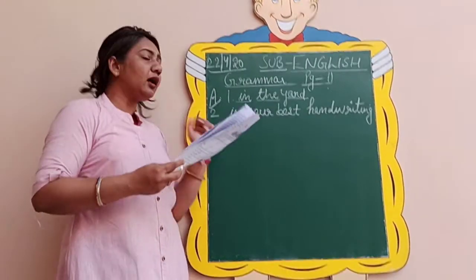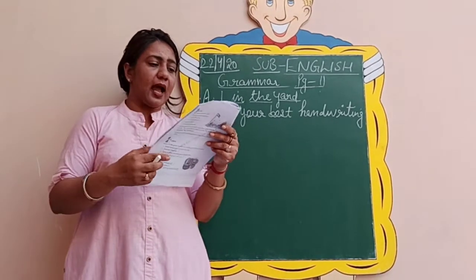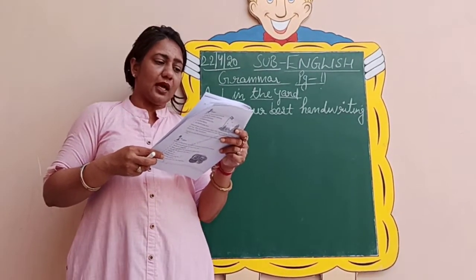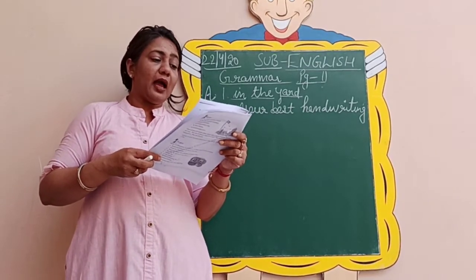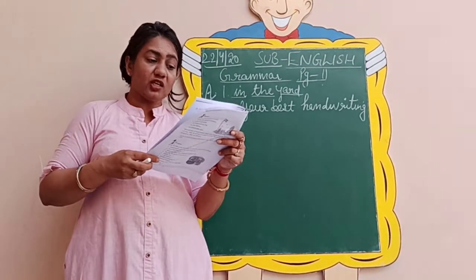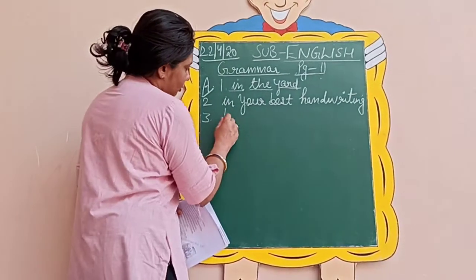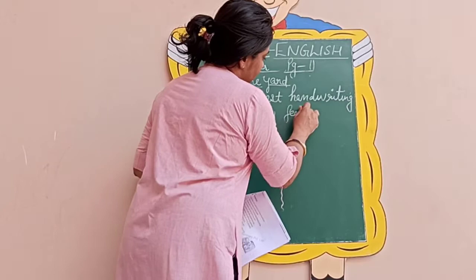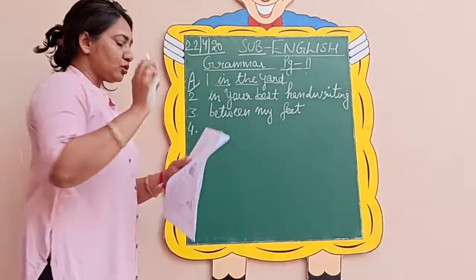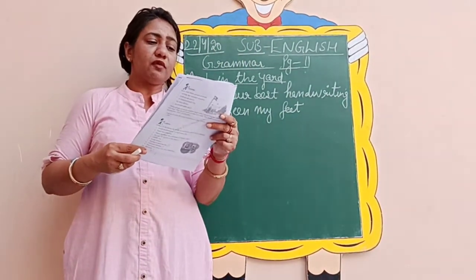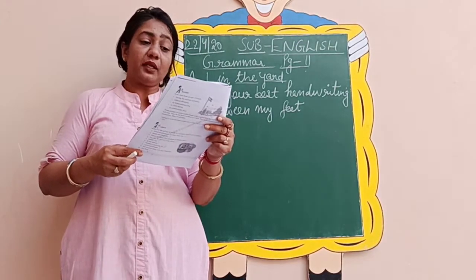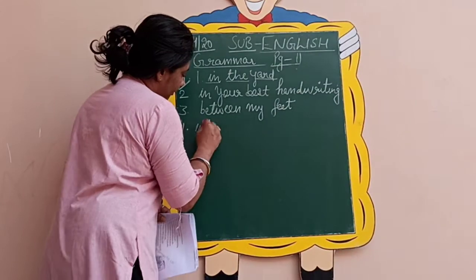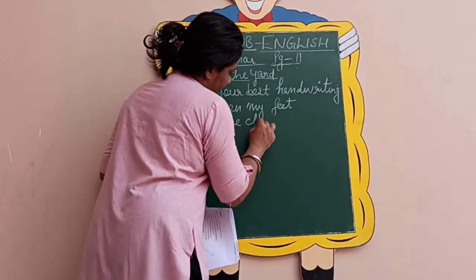So coming to the third one now, the kitten sat between my feet. Now again, kitten, subject, sat is your verb, and between is your preposition, between my feet. So this will be your phrase, between my feet. So coming to the fourth one now, she walked into the classroom late. So it will be into the classroom, late.